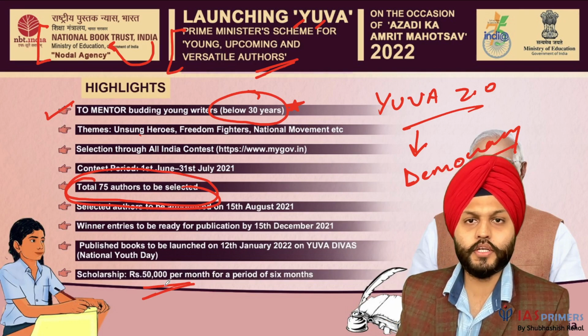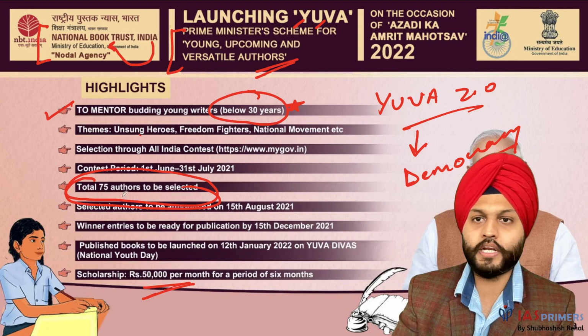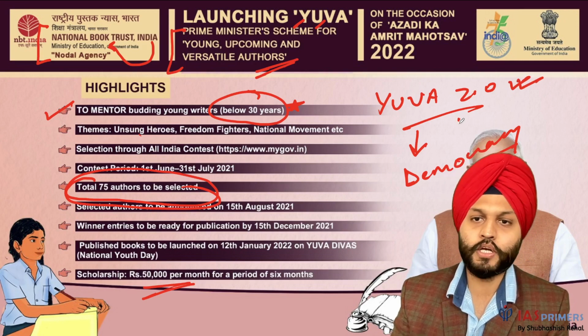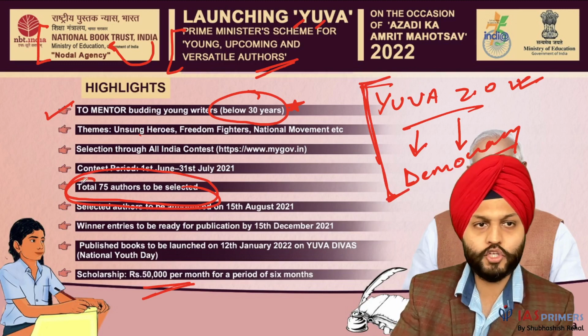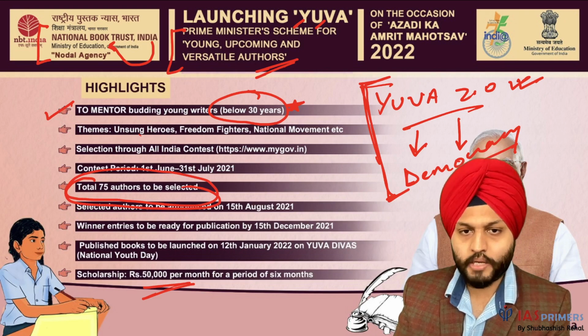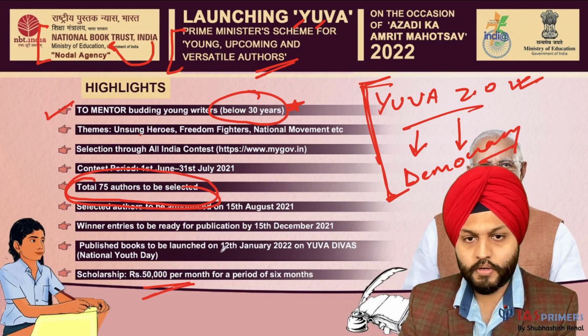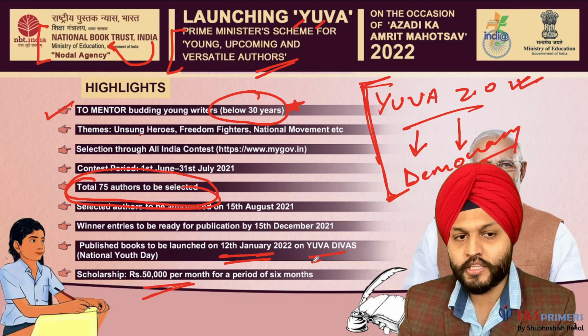Right. So this is it. This is UVA 1.0. This was difficult to find actually. UVA 2.0, I was able to find the information more easily. So I have not put it over here. All I want to say is it's about democracy. This page over here tells us more information about the scheme in a very pictorial way. Okay. It is published books to be launched on 12th January 2022 on UVA Divas.